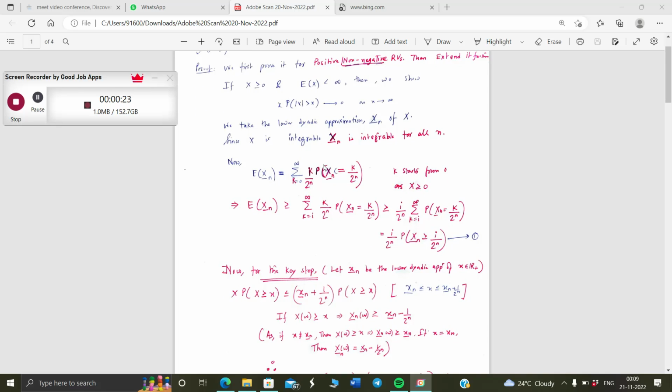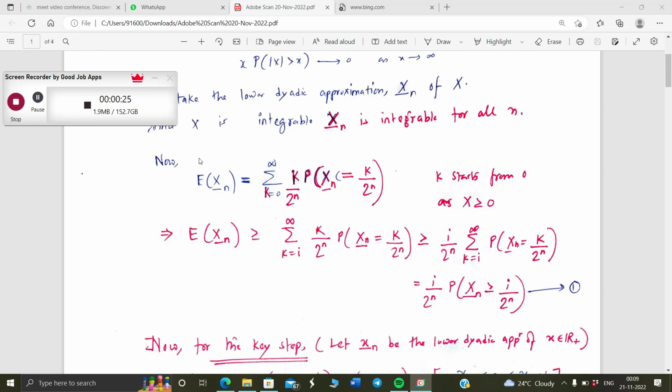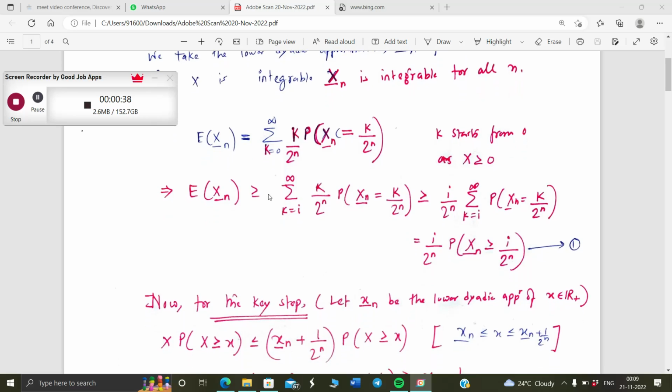Let's take the lower Dirac approximation of X, which gives us this result, which is the expectation of the lower Dirac approximation is equal to this number. And we start from k equal to 0 because we don't need any number where k by 2 to the power n is negative, because X is greater than or equal to 0. So the next inequality is very crucial, which shows that the expectation of the lower Dirac approximation is greater than or equal to the sum when you start from k equal to i to infinity, where i is some natural number bigger than 0. So instead of starting from 0, we can start from some other i, and definitely the answer in the case of 0 will be bigger because all of them are positive terms.